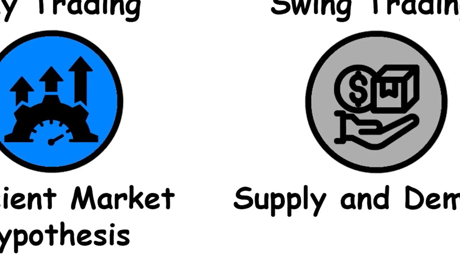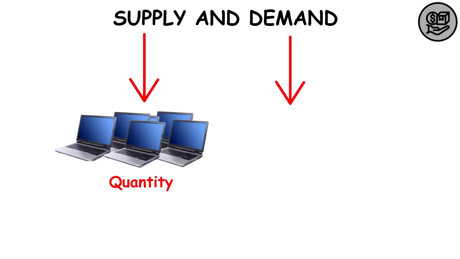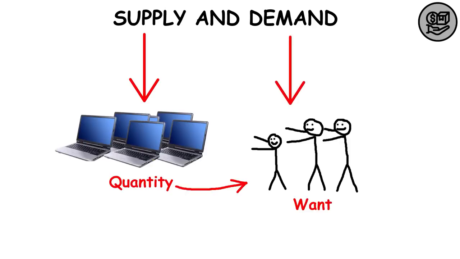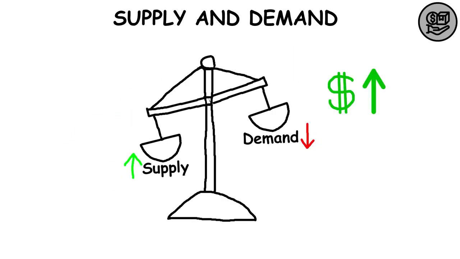Supply and demand. Supply refers to the quantity of a good or service available, while demand is the quantity that people want. If demand is high and supply is low, prices tend to rise. If supply is high and demand is low, prices tend to fall.